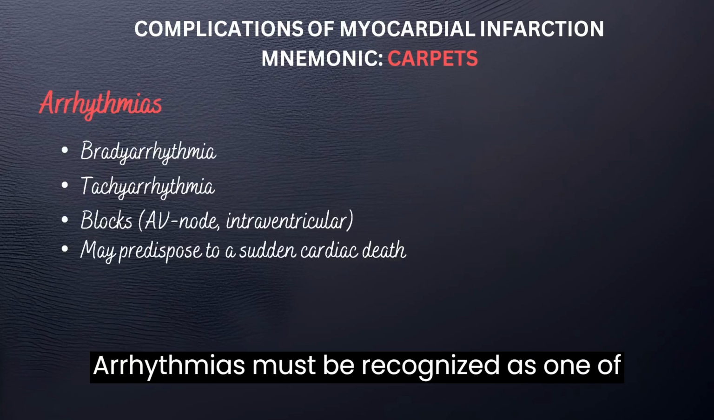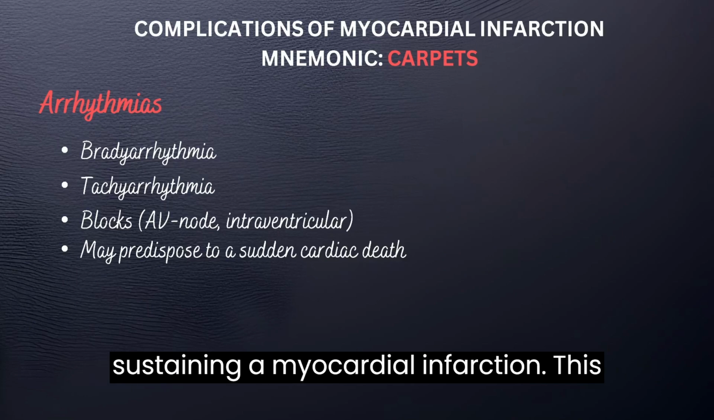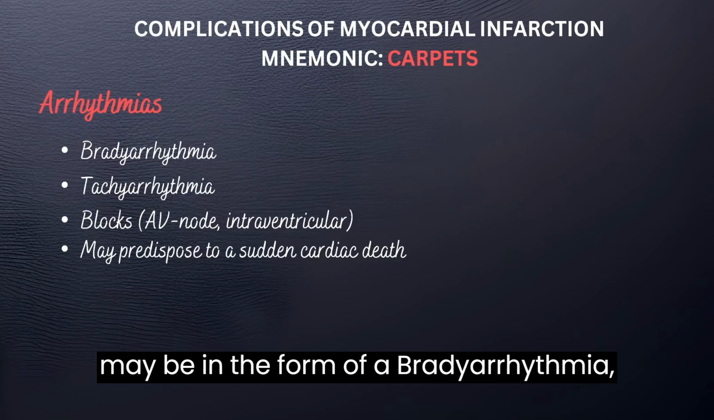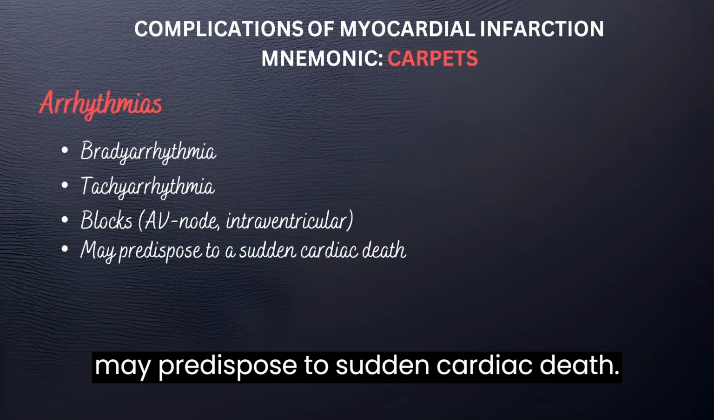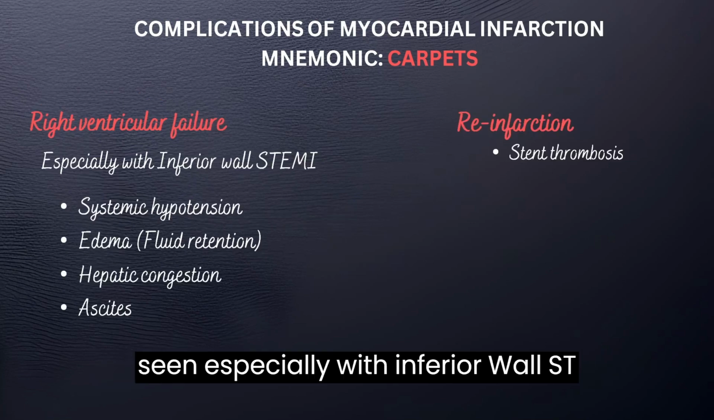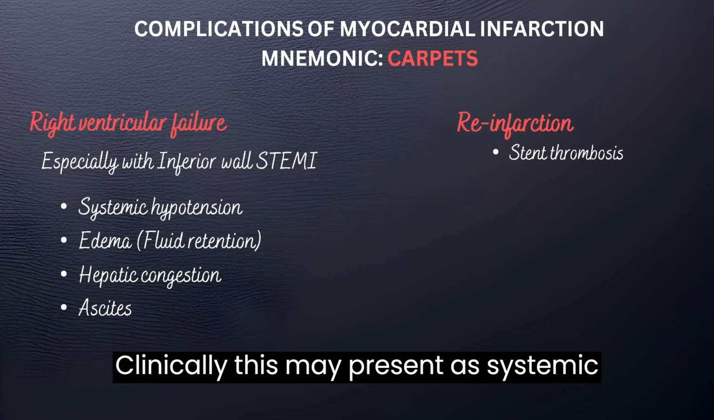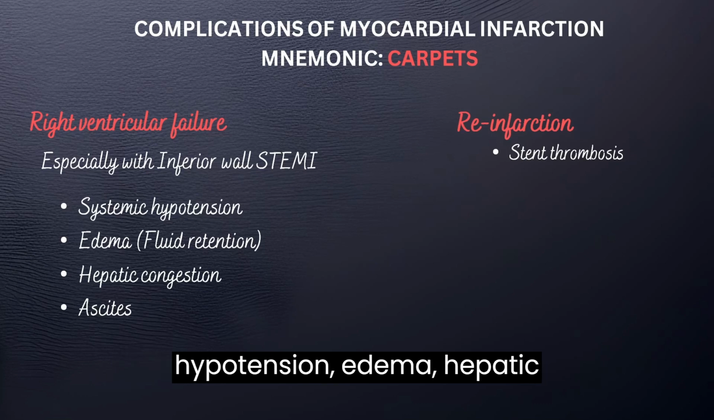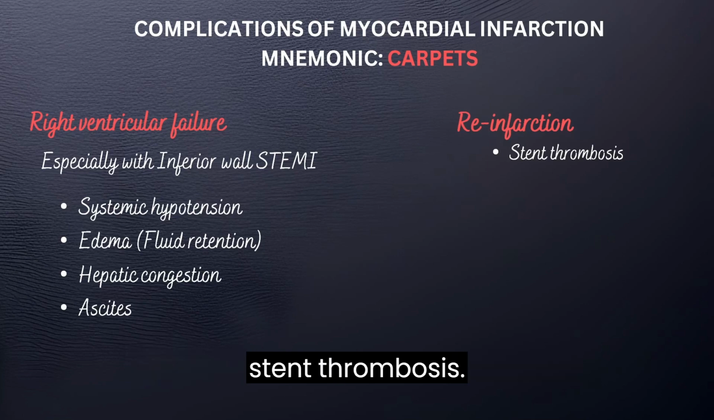Arrhythmias must be recognized as one of the most common complications after sustaining a myocardial infarction. This may be in the form of a bradyarrhythmia, a tachyarrhythmia, or blocks, and this may predispose to a sudden cardiac death. A right ventricular failure may also be seen, especially with inferior wall ST segment elevation myocardial infarction. Clinically, this may present as systemic hypotension, edema, hepatic congestion, or even ascites. Reinfarction may also be seen from stent thrombosis.